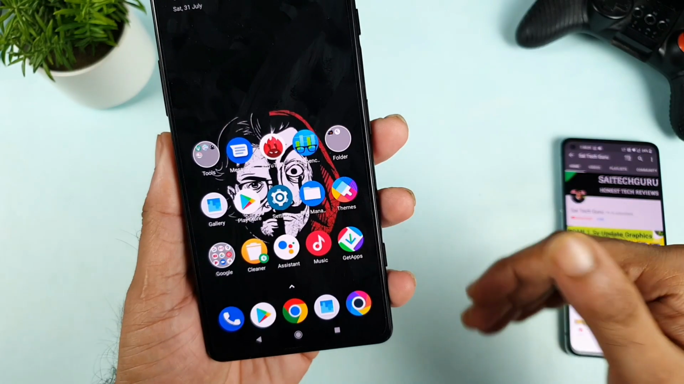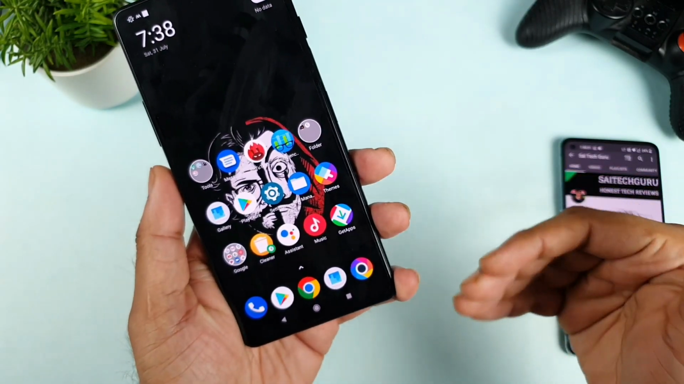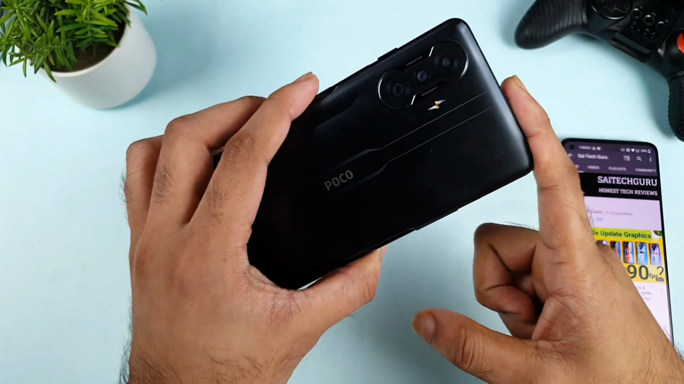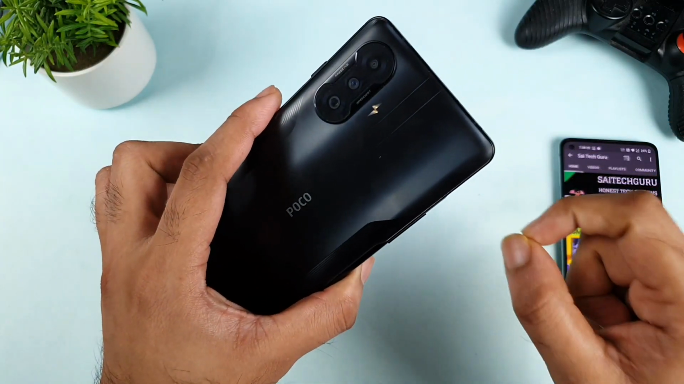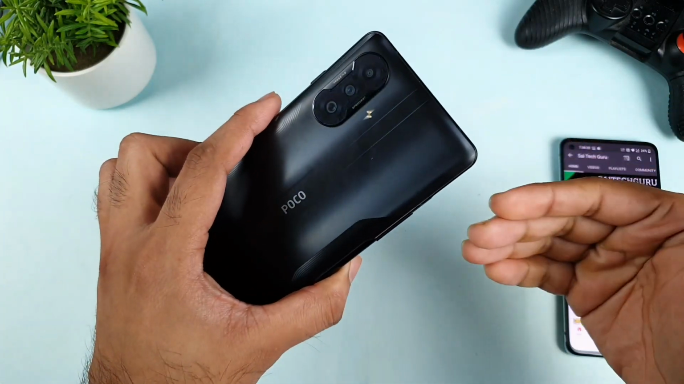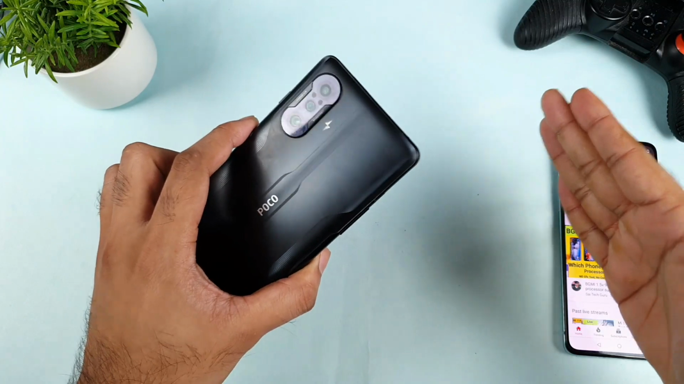In today's video, I'll try to talk about the MIUI optimization problems which I'm facing in the POCO F3 GT device. Yes friends, a few of the things are not that good in this POCO F3 GT. So what are the problems I faced? That is what I'm going to talk about in this entire video.